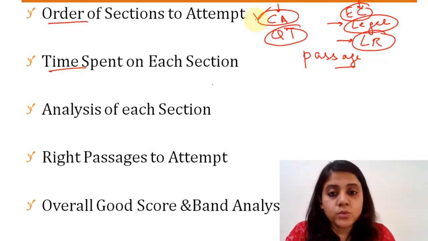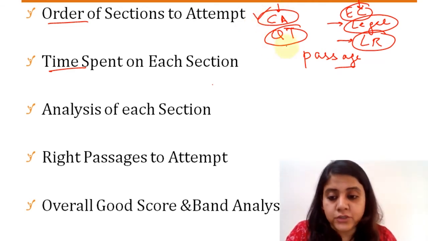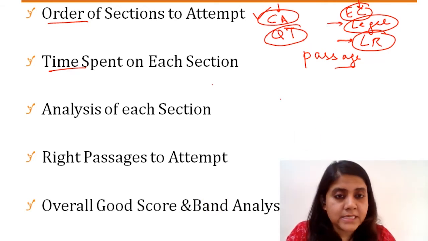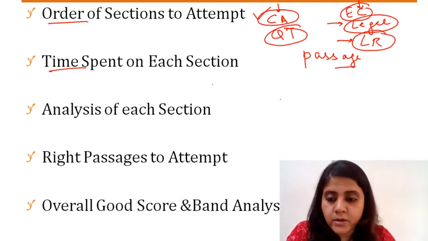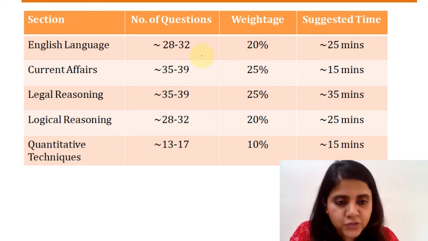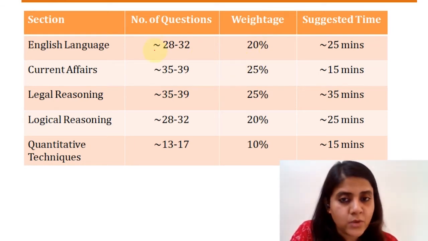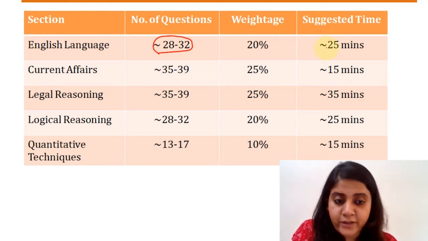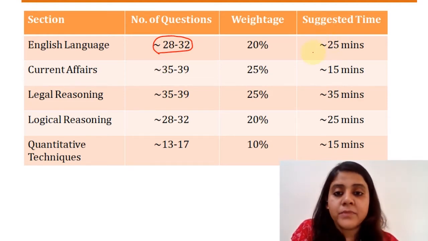So next, coming to the time spent on each section. Now, again, this is something that most of you are already following, I believe. But let us see how much time can be spent on each section. Clearly, English, which constitutes about 20%, has around 28 to 32 questions, right? An ideal time for this section would be around 20 to 25 minutes, not more than that, right?